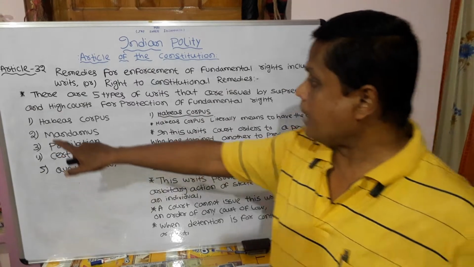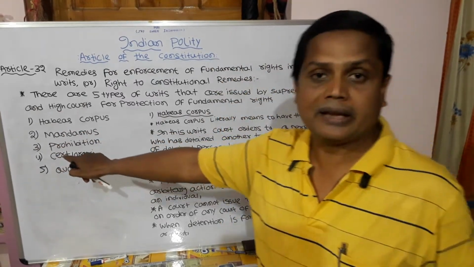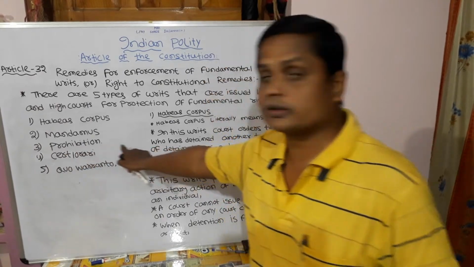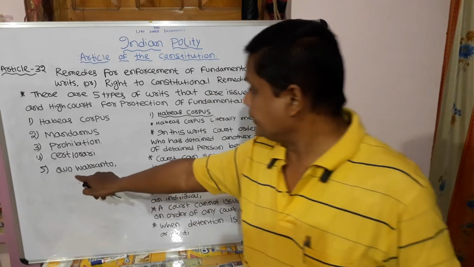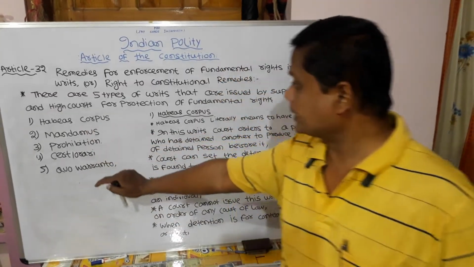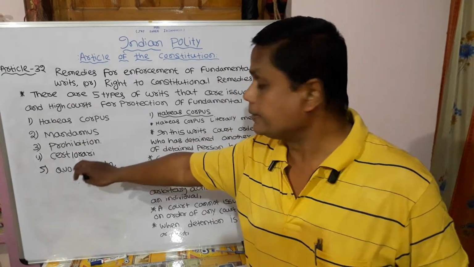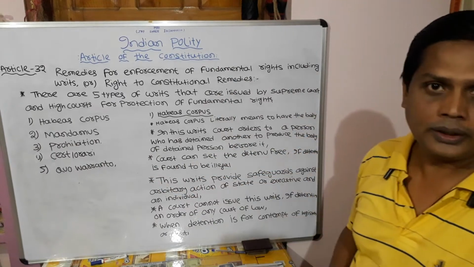The five writs are: first, habeas corpus; second, mandamus; third, prohibition; fourth, certiorari; fifth, quo warranto.